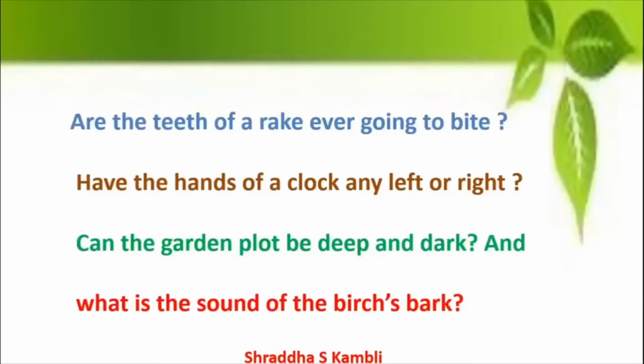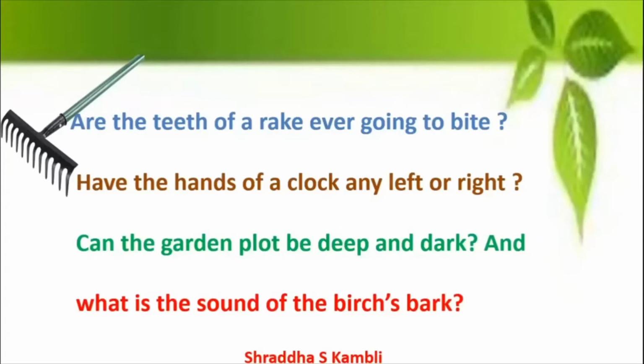Are the teeth of a rake ever going to bite? Now this is a rake. What is a rake? A rake is a kind of device which people use in order to pull in the fallen leaves in the garden. All these spokes or sharp edges are called the teeth of a rake. With human teeth you can bite an apple, you can bite an orange, isn't it? But can you bite something with the teeth of a rake? You can't, isn't it? Let's move on.